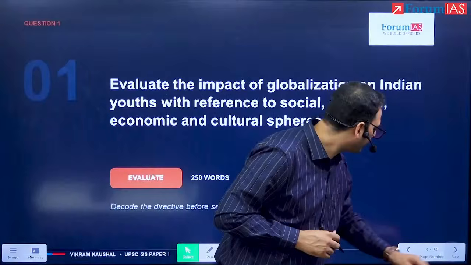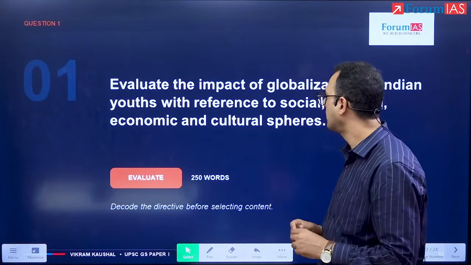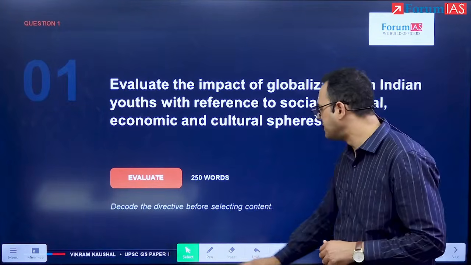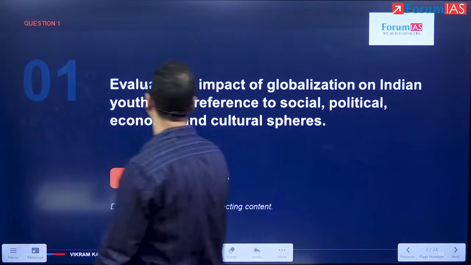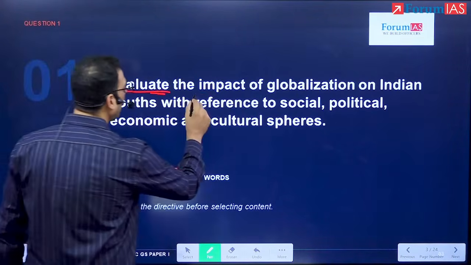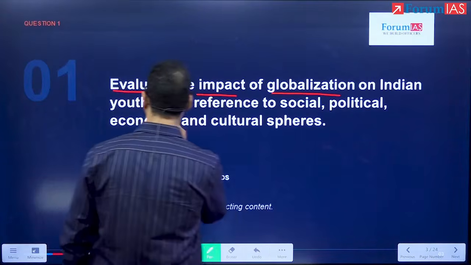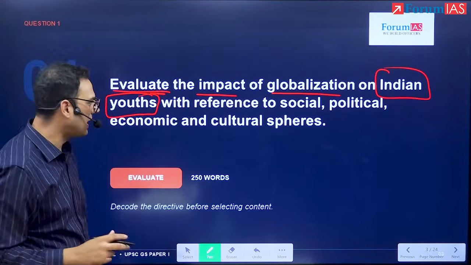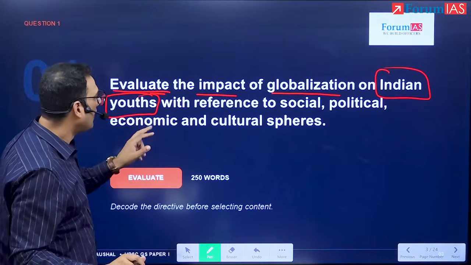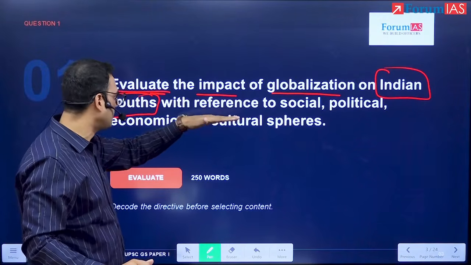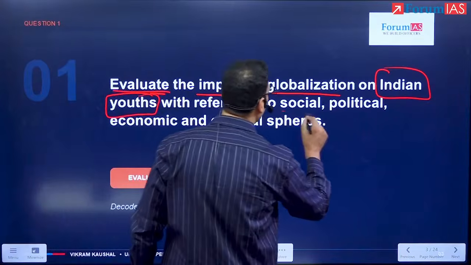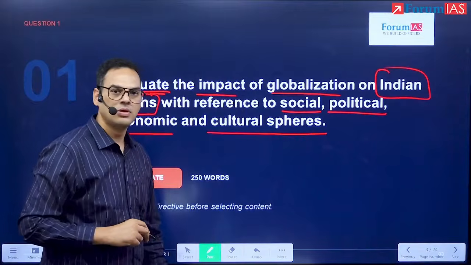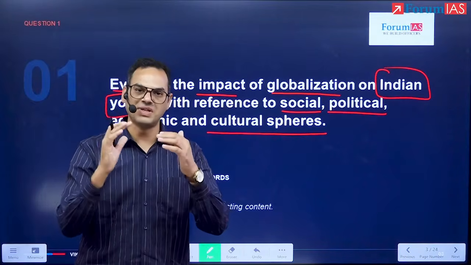Now, let us look at the first question. The first question is: evaluate the impact of globalization. So the directive word is evaluate the impact of globalization on specifically Indian youth. Now we know a lot of content on the impact of globalization on the Indian society. This is specifically with regards to the youth. And now they've given the limiting phrases also with reference to social, political, economic and cultural spheres. So in fact, the examiner has laid out a very specific task for us.